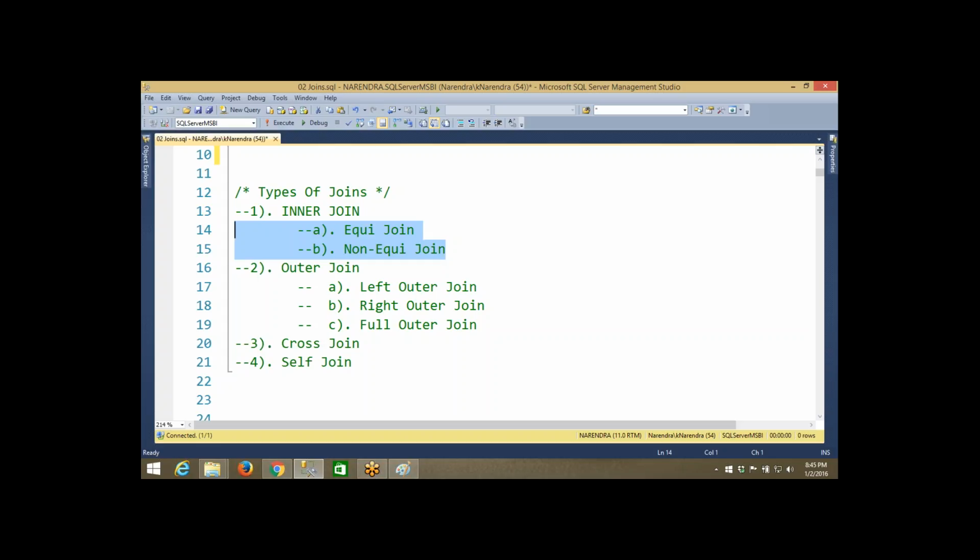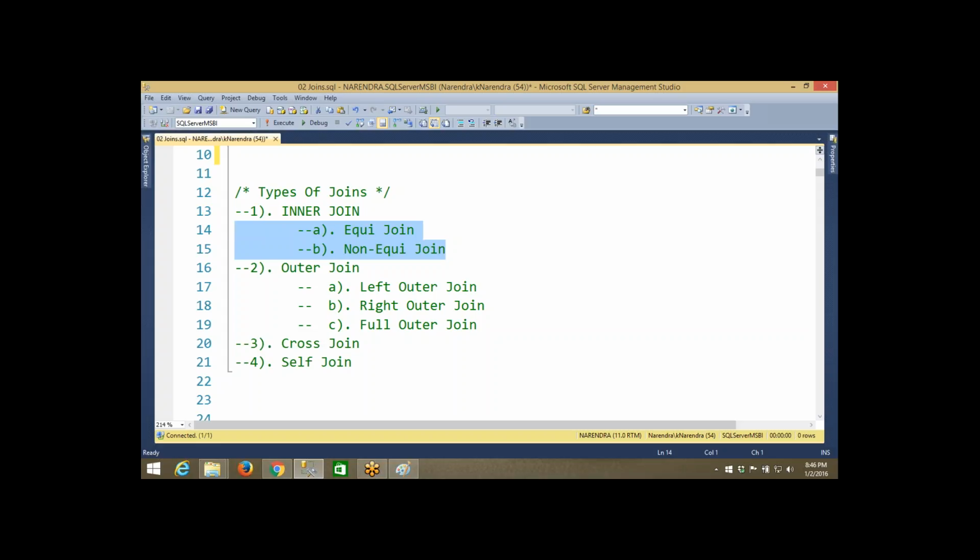So sometimes we have to retrieve matching and non-matching data also. In those cases we have to go for the outer joins concept. Outer join, the one line definition is, it will retrieve matching as well as non-matching data. If you want only matching data, go for inner join. If you want matching as well as non-matching data, you have to go for outer joins. So what are the subcategories? Left outer join, right outer join, full outer join.